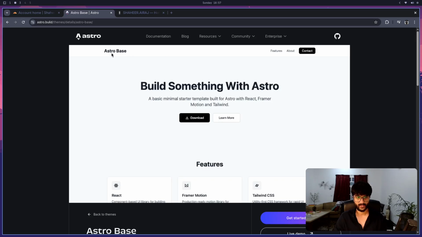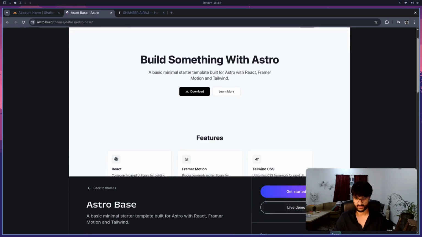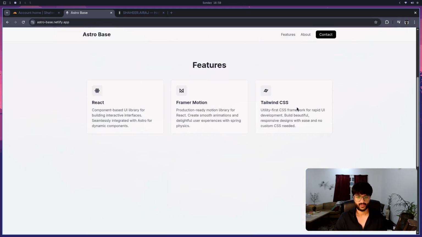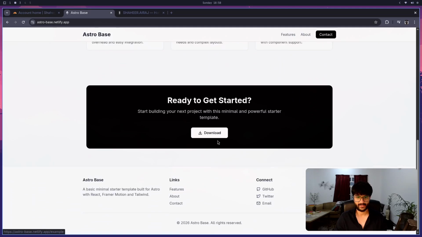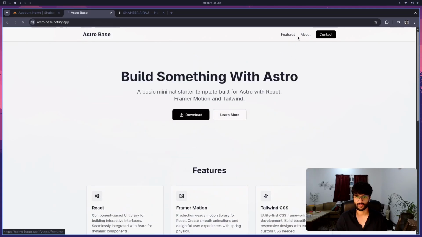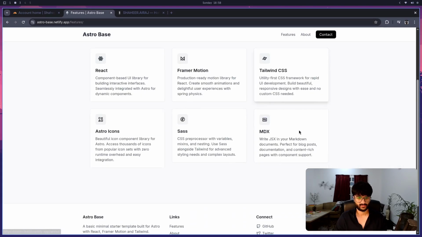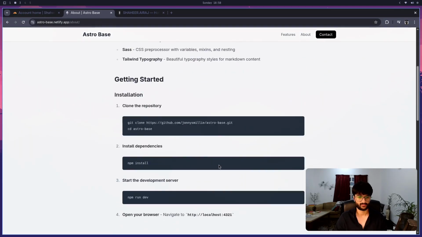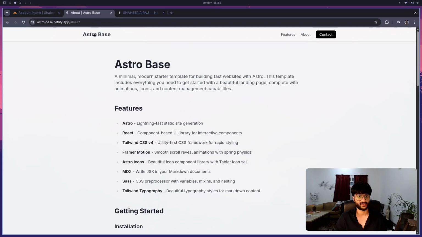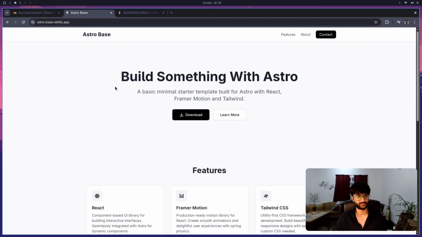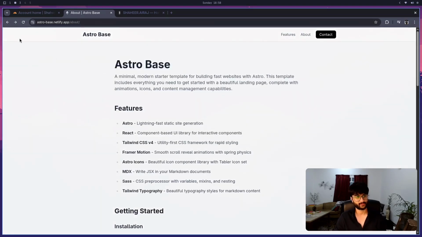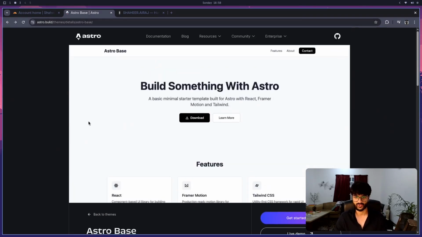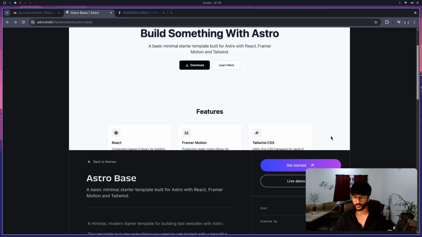Astro Base. Yeah. Let's see a live demo of this. Let's see what the website looks like. Okay, very basic, minimal. I think this is all I would need. Features, yeah. About, go here. Okay, brilliant. Something very simple, very basic. I think this is a perfect example to use. So I'm just going to use this template, and then all I'll do is change the content within it and change a few things here and there without doing anything myself, right?